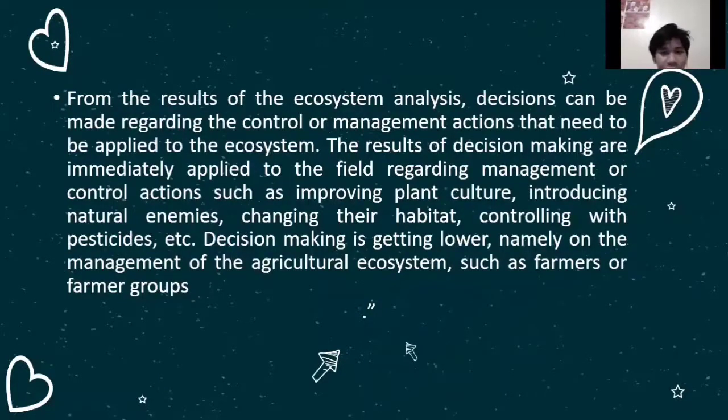From the result of the ecosystem analysis, decisions can be made regarding the control or management action that needs to be applied to the ecosystem. The result of decision making is immediately applied to the field regarding management or control actions such as improving plant culture, introducing natural enemies, changing their habitat, controlling with pesticide. Decision making is at the lower level, namely on the management of the agricultural ecosystem, such as farmer or farmer group.